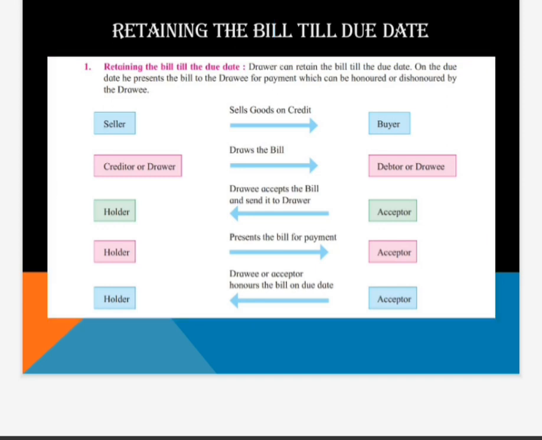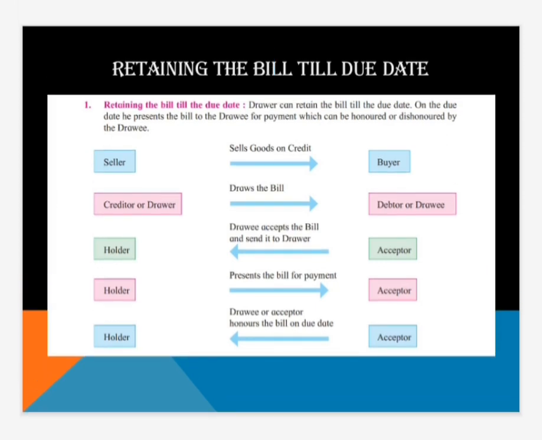See, the seller sells the goods on credit to the buyer. Then the drawer draws the bill on the drawee, and the drawee accepts the bill and sends it to the drawer, and that drawer becomes the holder.